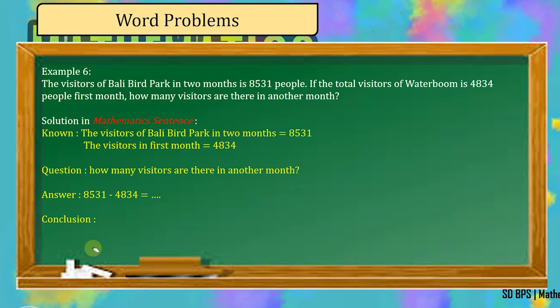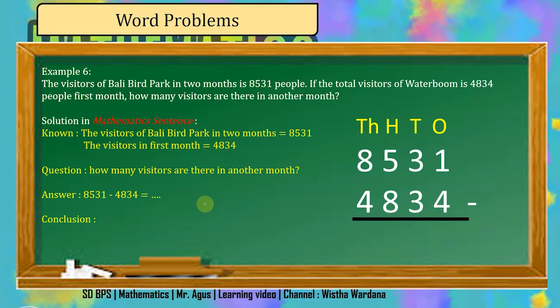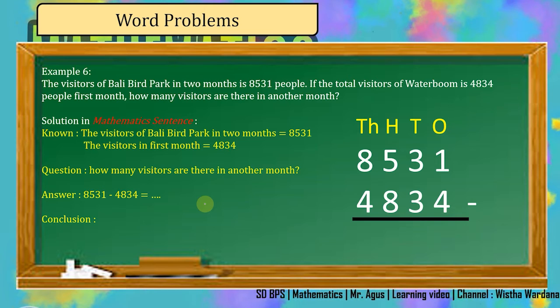So, based on the information that you get from the question, we know this is about subtraction. So, you have to subtract 8,531 by 4,834, and change the question into subtraction format. It will be like this. So 8,531 subtract by 4,834. Start from the lowest place value.